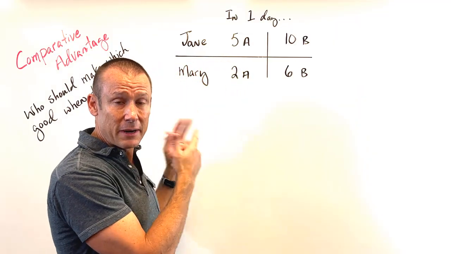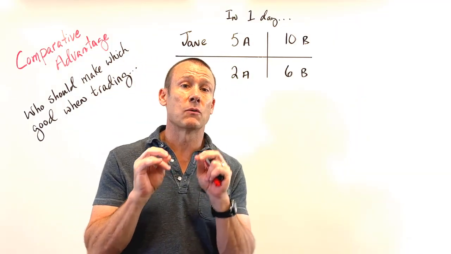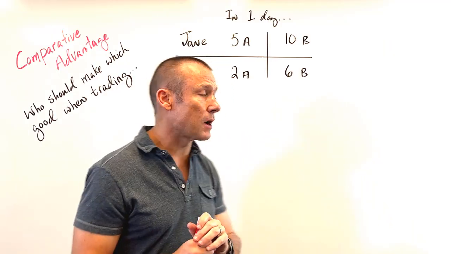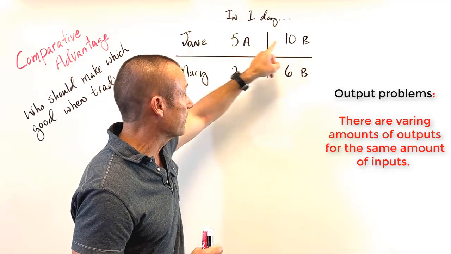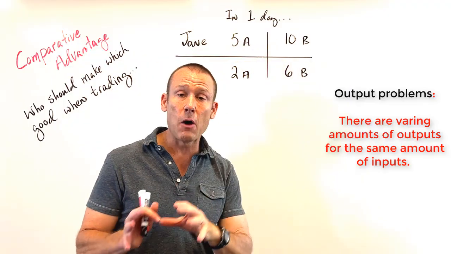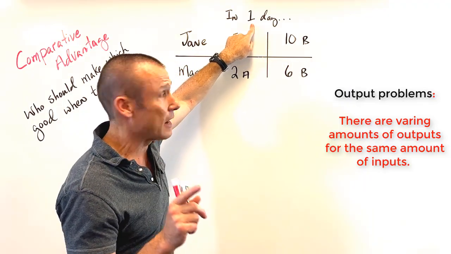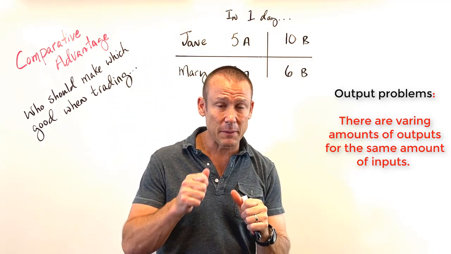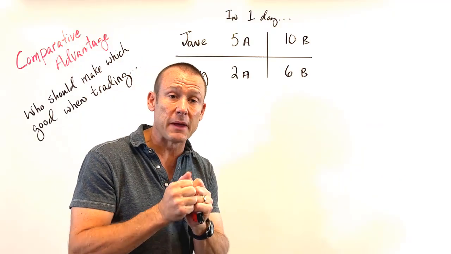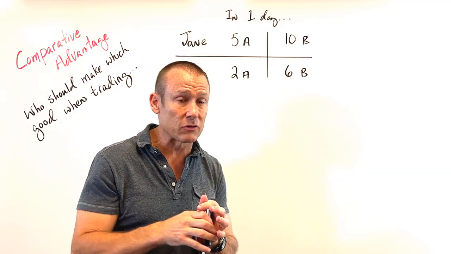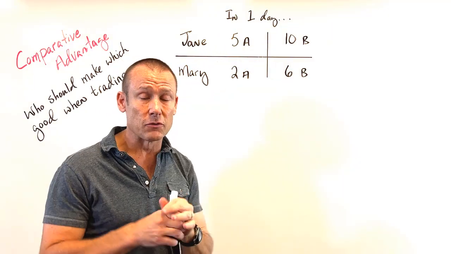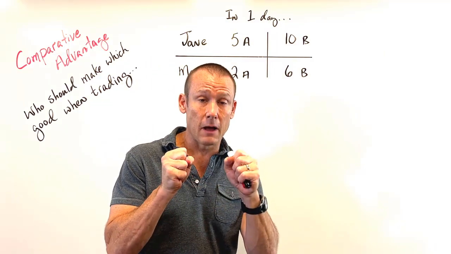Let's do a comparative advantage problem. Now, one thing I want you to notice about this problem is it's what we call an output problem. What are output problems? Output problems have the outputs varying, right? We're going to say the outputs are good A and good B. You can see different numbers for all of them. The outputs are varying and the input, which is time, is constant. In fact, when you think about those definitions of absolute advantage, which one applies to output problems? Hey, you can make more with the same amount of resources, right? The same amount of time, time being the resource in this example. So that's the definition that applies to an output problem.